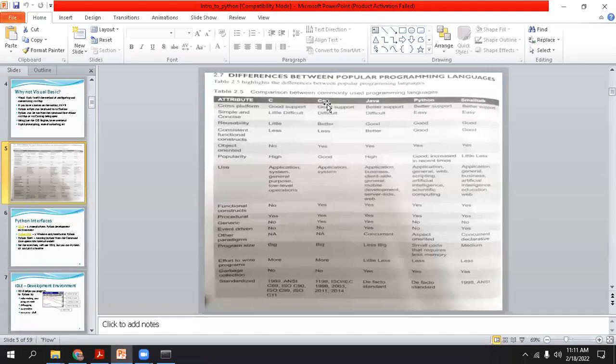In C++, which method do we use for garbage collection? Delete.